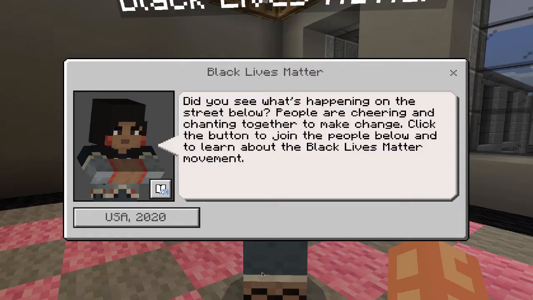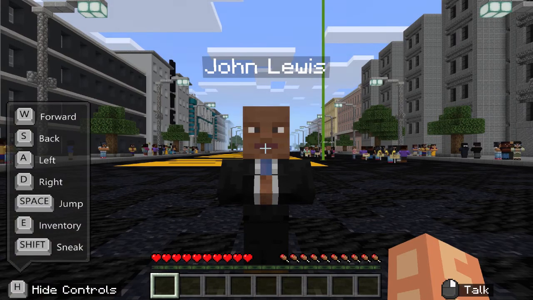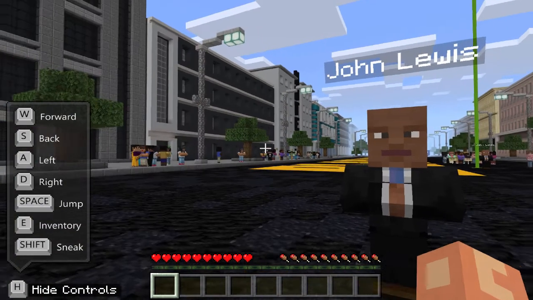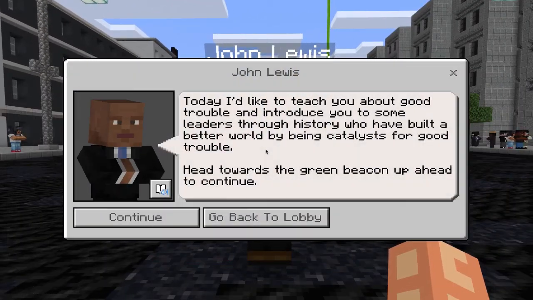So let's get started and let's learn about the Black Lives Matter movement. So by clicking this button, I'm right here in this one world. You can see it's kind of like a city landscape. I'm going to start by talking to John Lewis.